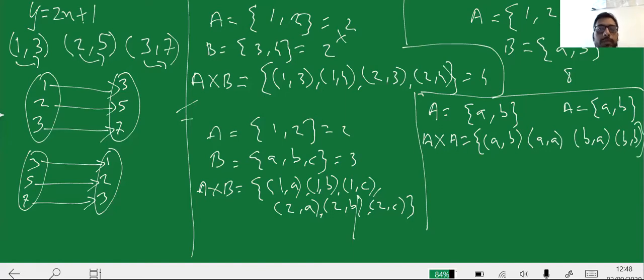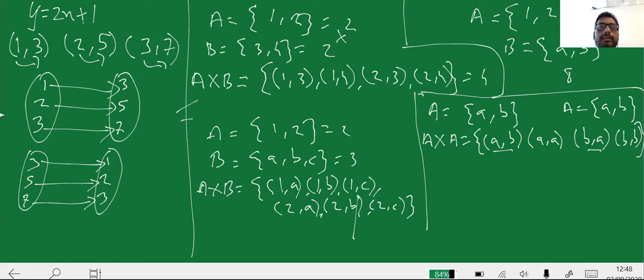So there are 4 options which are present over here. A cross A can have these 4 elements. I have AB over here and I have BA over here. Are these two same? Answer is no, these two are not same. Here the order is important, the order in which you are going to write.